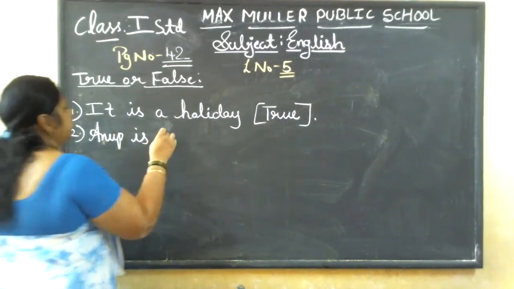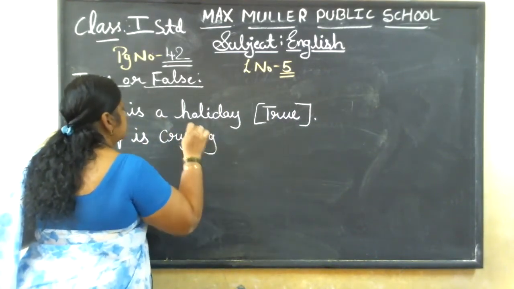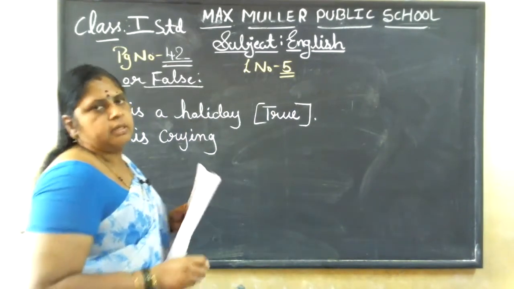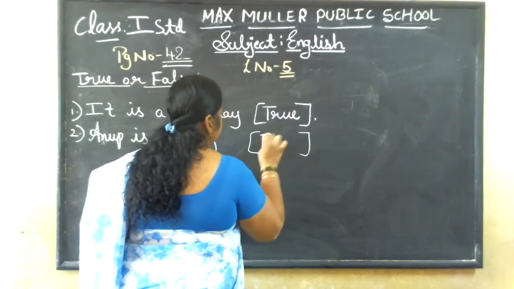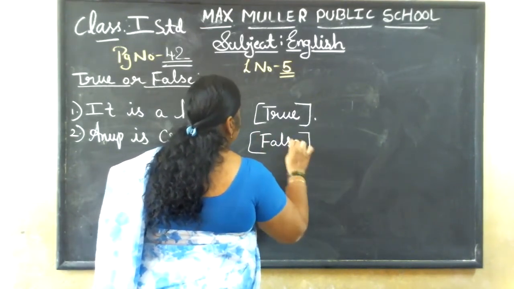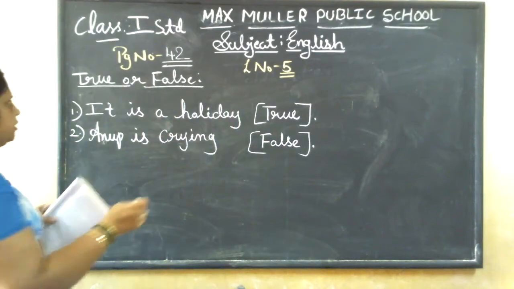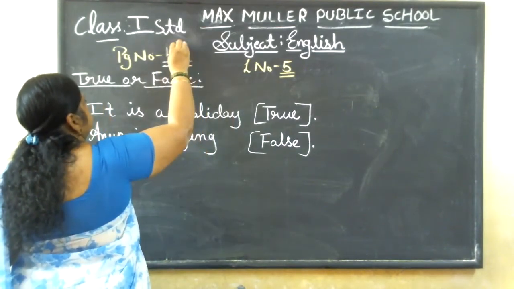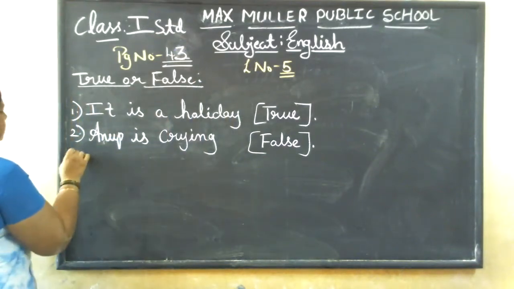Here, Anup is crying. Anup is crying. Was Anup crying or Neha crying, children? Yes, Neha was crying. So, this is false. Okay, come to the next page. Turn to the next page. Page 43. Third one.